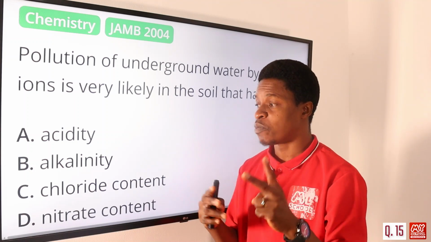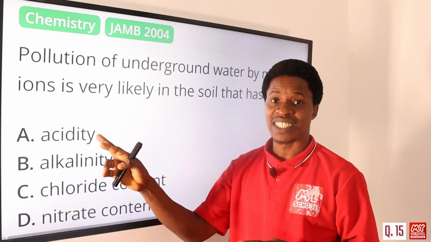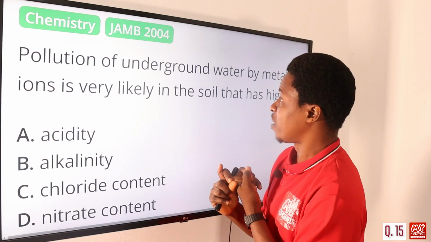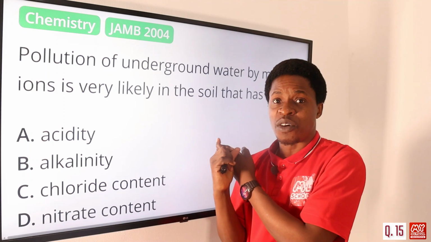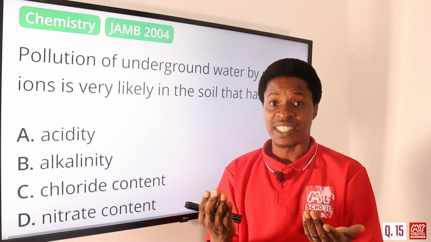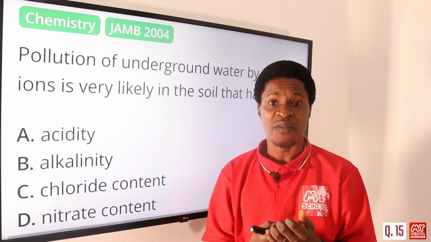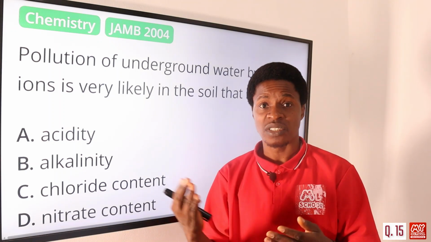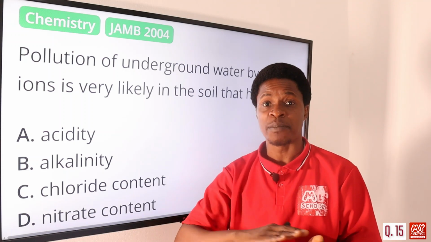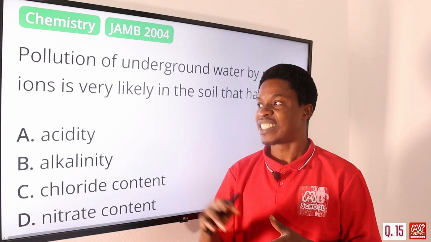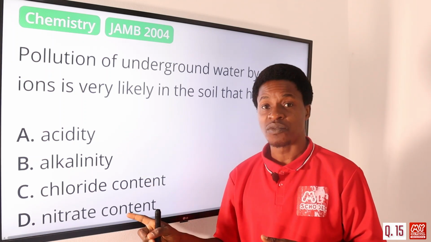But when we want to choose between the two, it is more of acidity. Don't forget that metal ions react easily in the soil with the acidity of the soil. Of course, you can tell the reaction between an acid and metals gives off hydrogen ions. Then we have the salt, the metal ions being dissolved in it, and they can migrate in the soil. So it is more of acidity than nitrate content.